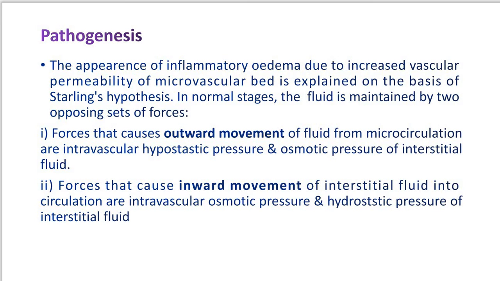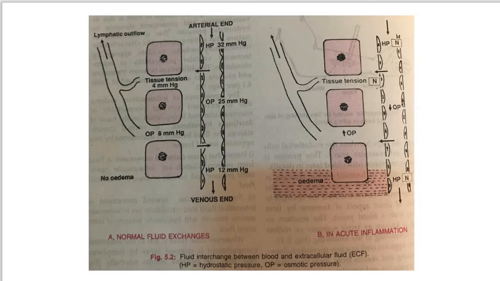So here it is mentioned that in the normal state the fluid is maintained by two opposing sets of forces. The Starling hypothesis shows that in the normal state the fluid is maintained by two opposing sets of forces, and here you can see the first step. The forces that cause outward movement of fluid from the microcirculation are intravascular hydrostatic pressure and osmotic pressure of interstitial fluid. You can see this in the diagram also.